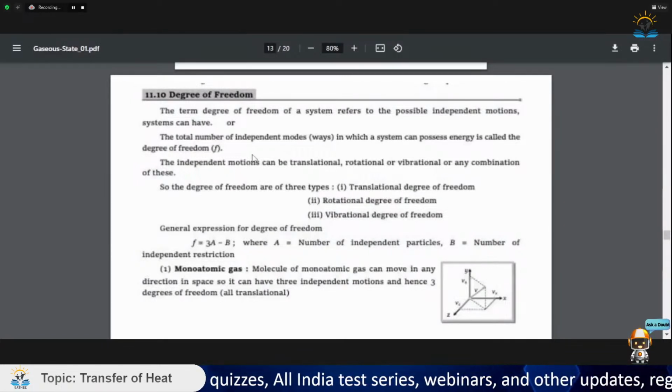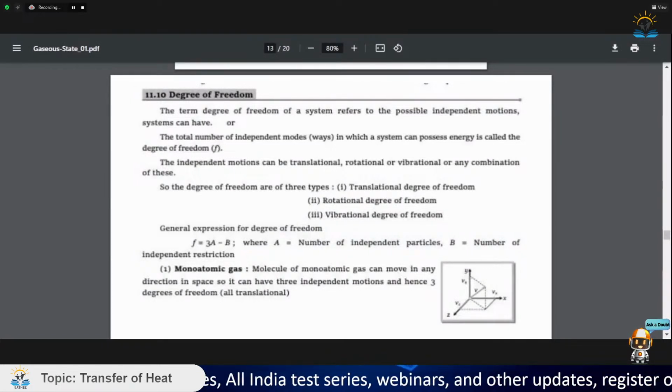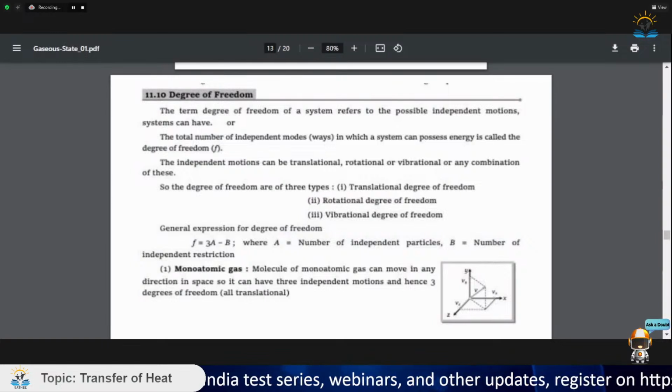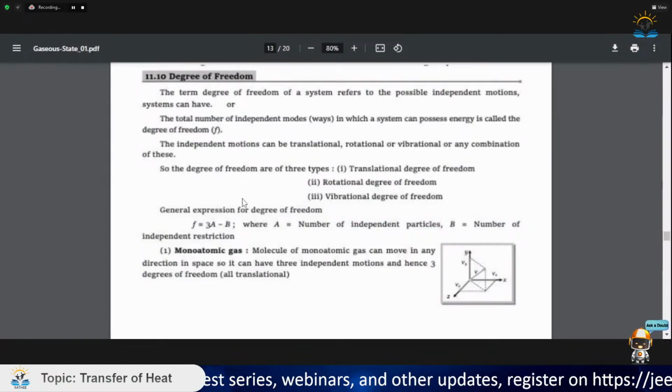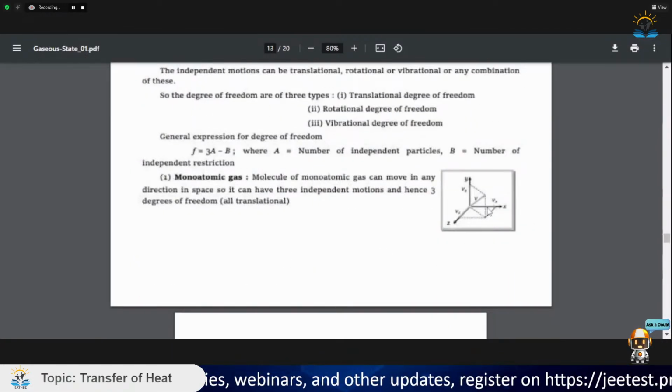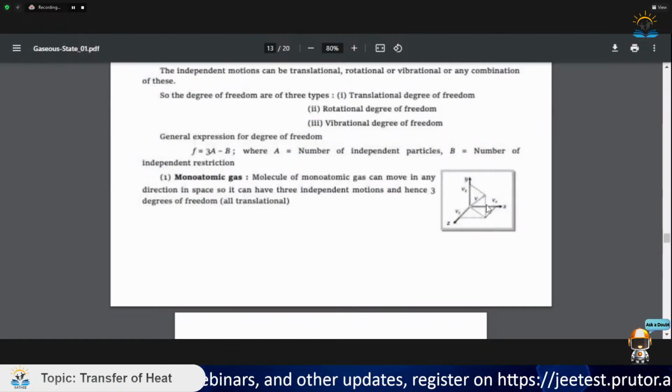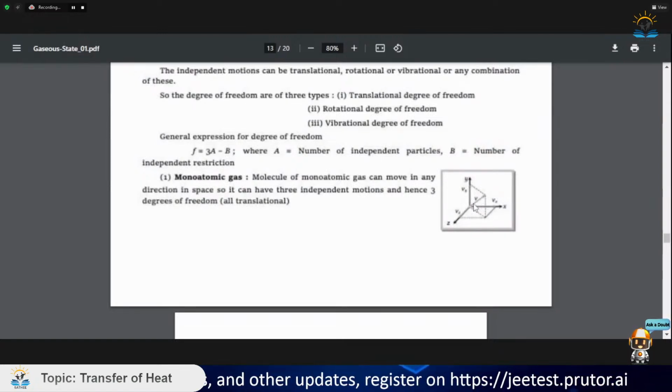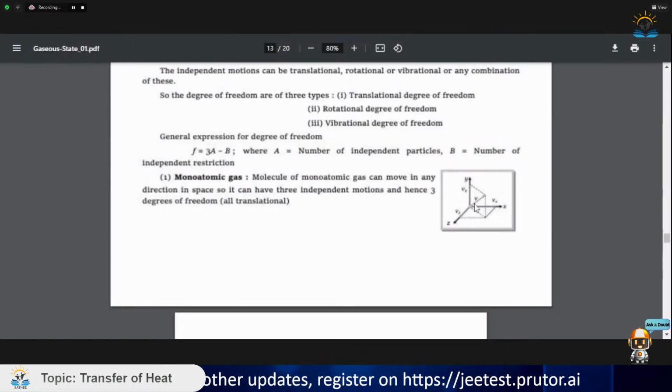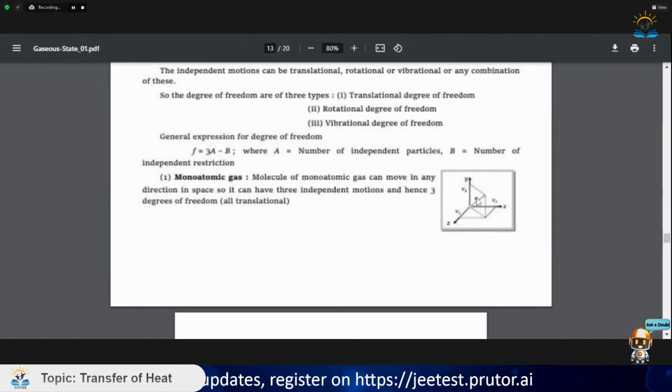Now let us see degree of freedom. The term degree of freedom of a system refers to the possible independent motions of a system. Now just see this diagram. What this diagram says is, suppose there is a monatomic gas here. So there would be independent particles here.